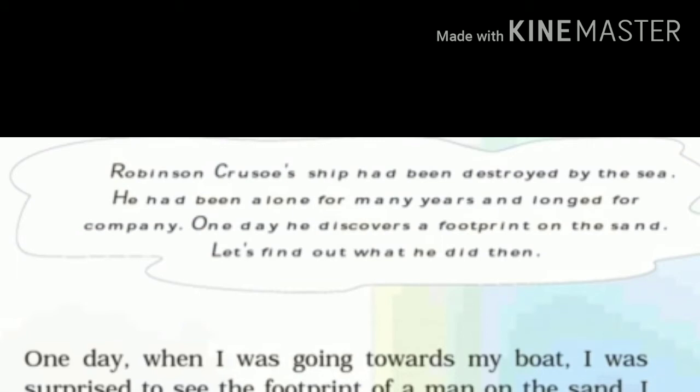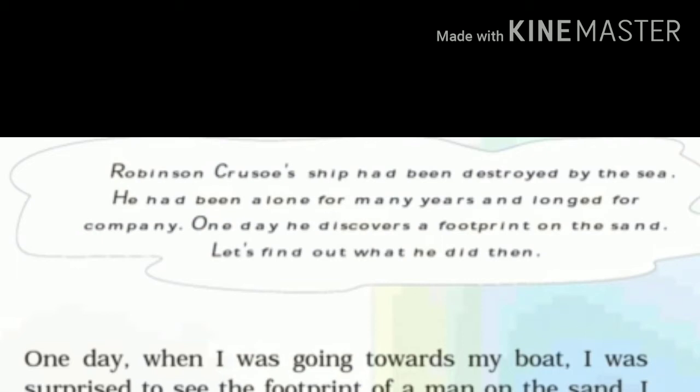Robinson Crusoe's ship had been destroyed by the sea. He had been alone for many years and longed for company. One day, he discovers a footprint on the sand. Let's find out what he did then.